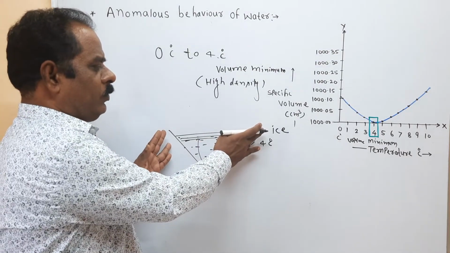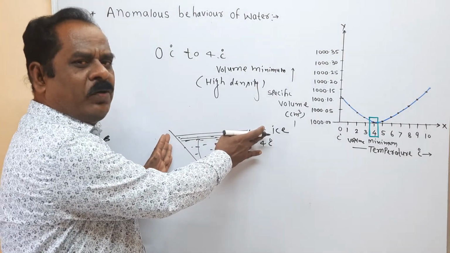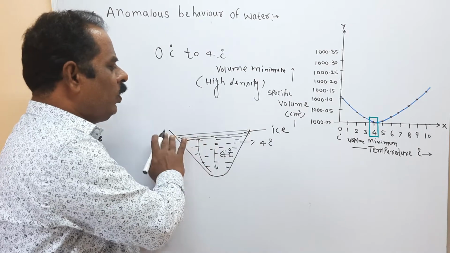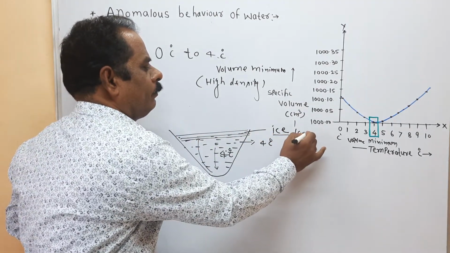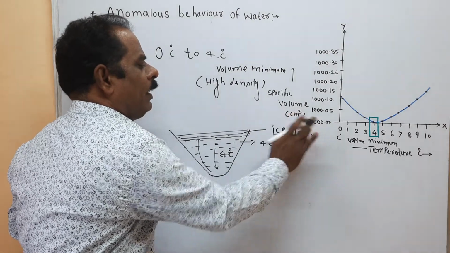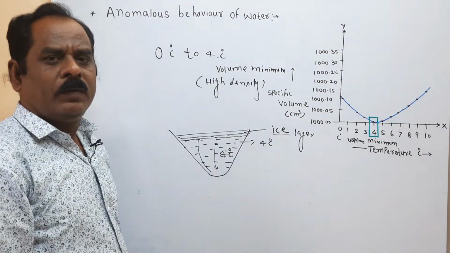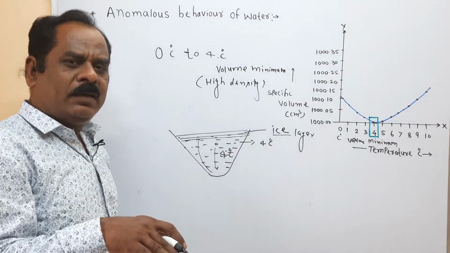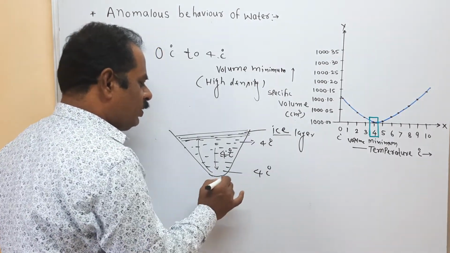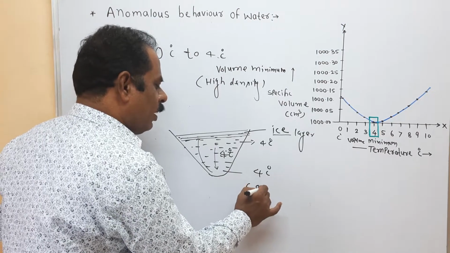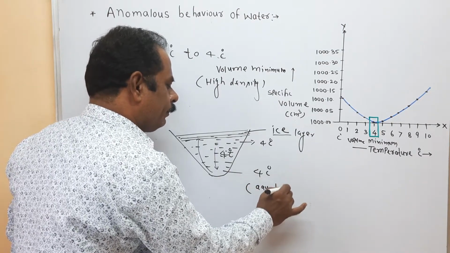Expansion of water takes place when it converts to ice, and this whole lake is covered by the ice layer. Below the ice layer, the temperature of water is how much? 4 degrees centigrade.